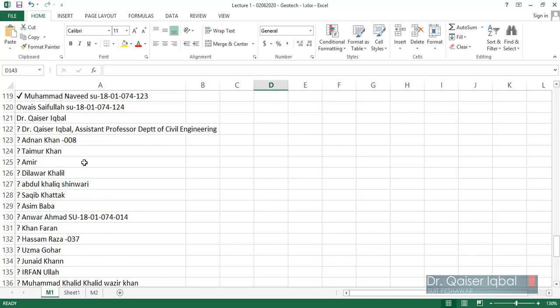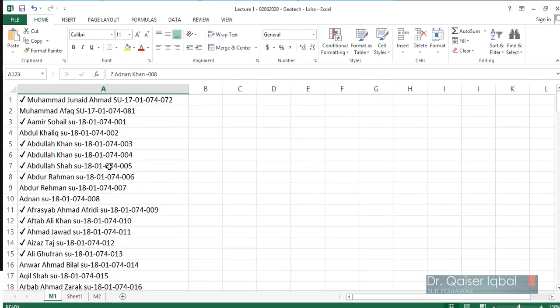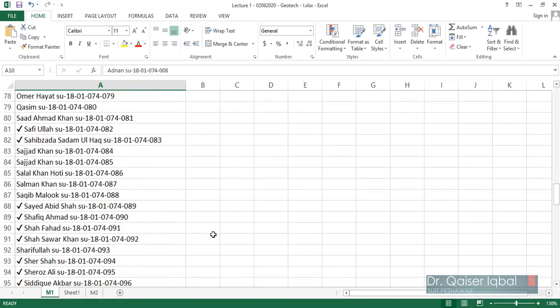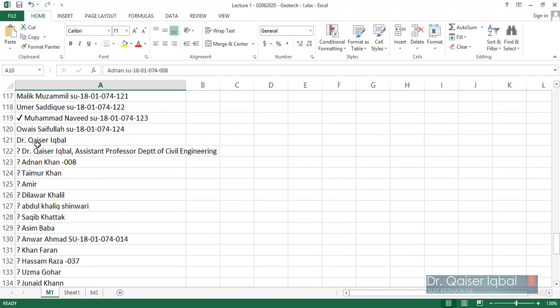Now over here you can see, interestingly, there is student Adnan Khan, Adnan Khan -008. So Adnan Khan was present, and I've entered his name as well, but in our record his name was written only Adnan. So that is why the software didn't pick it, because the student was using the name Adnan Khan. So there was some discrepancy in terms of name. So what you should do next time when you upload the list of the attendance, you should change it to Adnan Khan. I will change it to Adnan Khan in my case as well, and then his attendance will also be marked with a tick above, and it will not appear with a question mark over here.